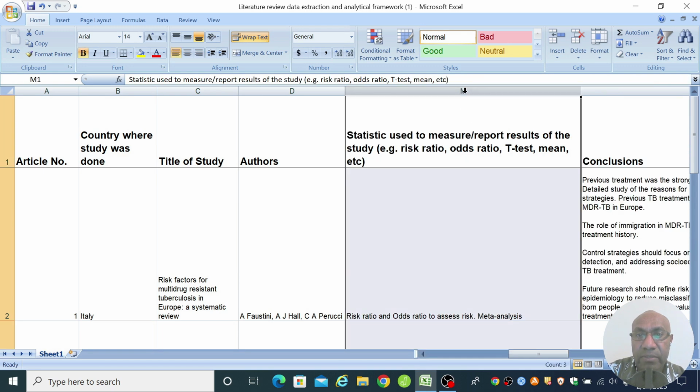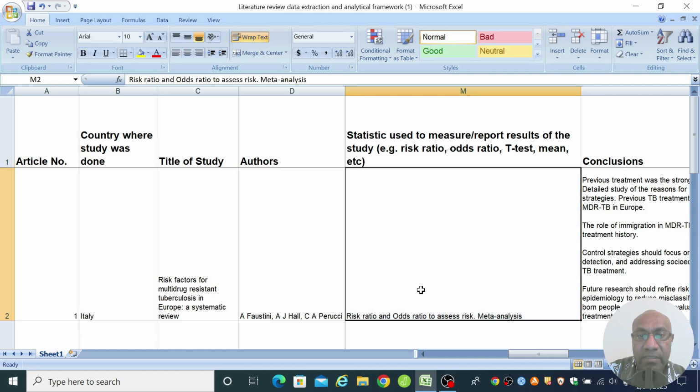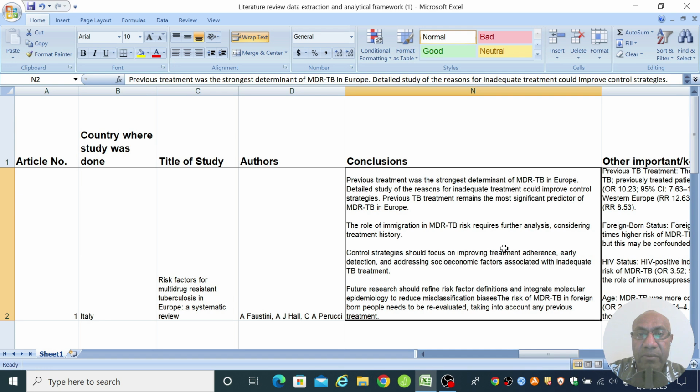And the next column that I usually like to have is to just mention any statistics or any type of analysis that was done, if it is a quantitative study, and mention the statistical tools that were used. If you are looking at a qualitative study, you can also include the analytical framework or analytical tool that were used. And conclusions, which of course is one of the key information that you want to extract from your paper when you're doing a literature review.